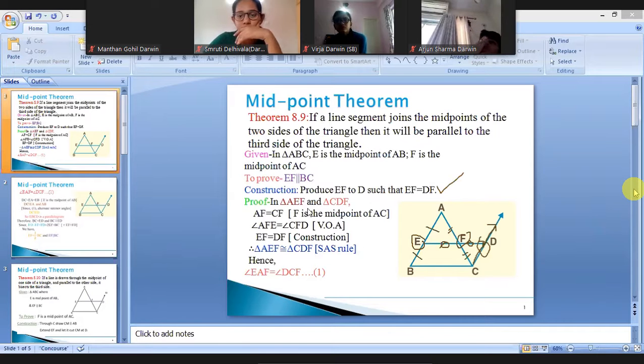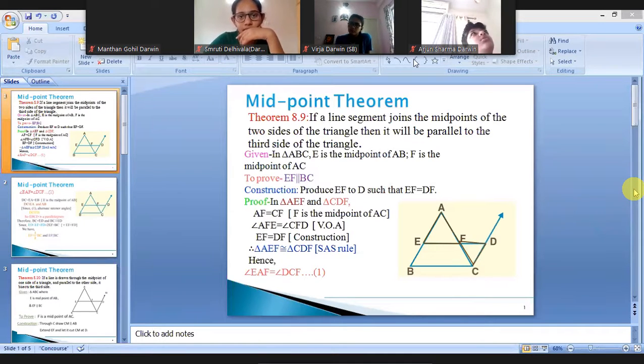Now, how will we prove it? To prove it, we are taking two triangles. One is triangle AEF, and the other is triangle CFD. If I take these two triangles, I can see it was given that AE is equal to EB, and AF was given as equal to FC. These were the conditions given. So one of the sides, AF and CF, are equal in these two triangles.